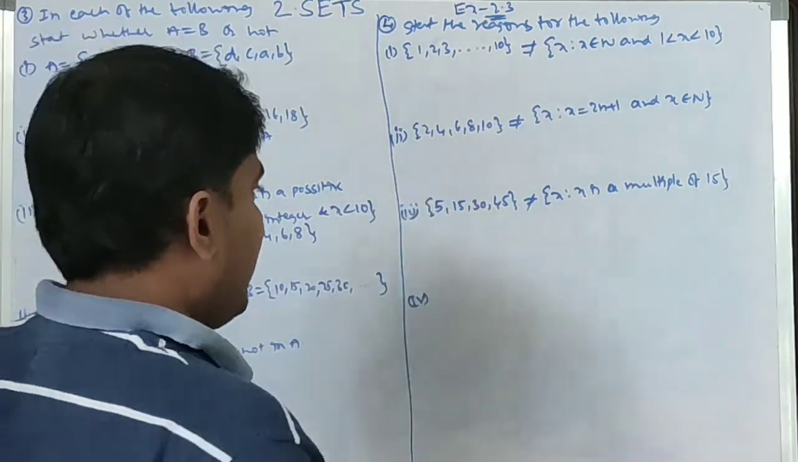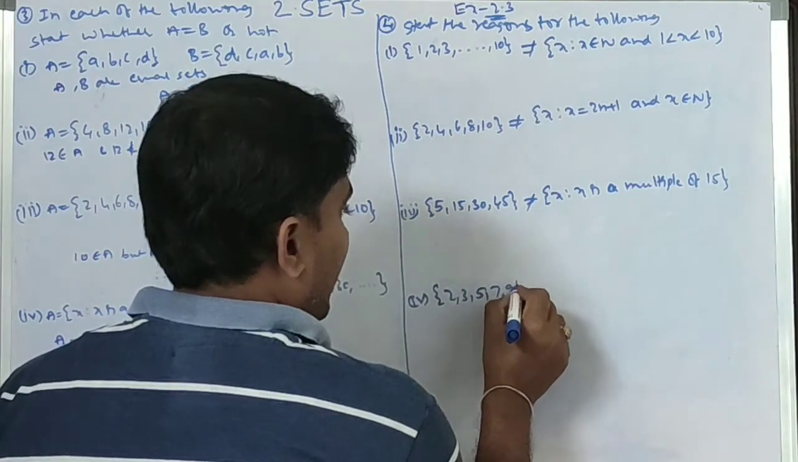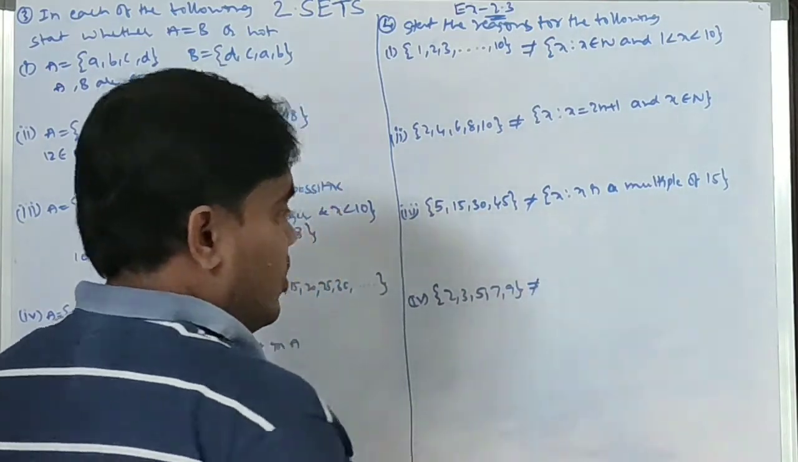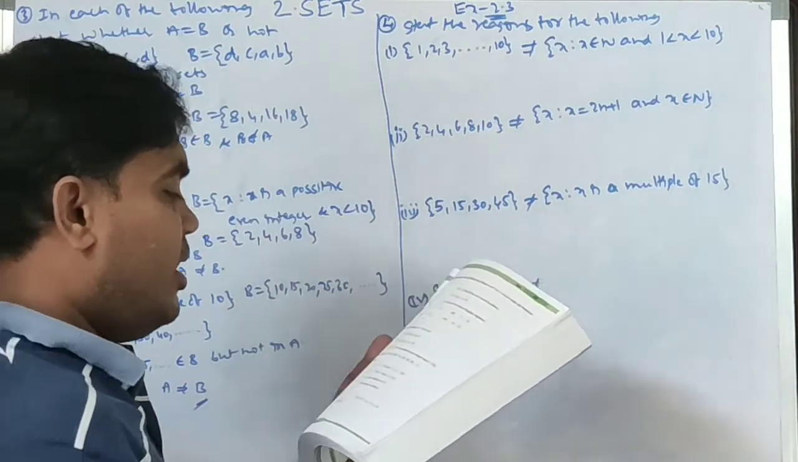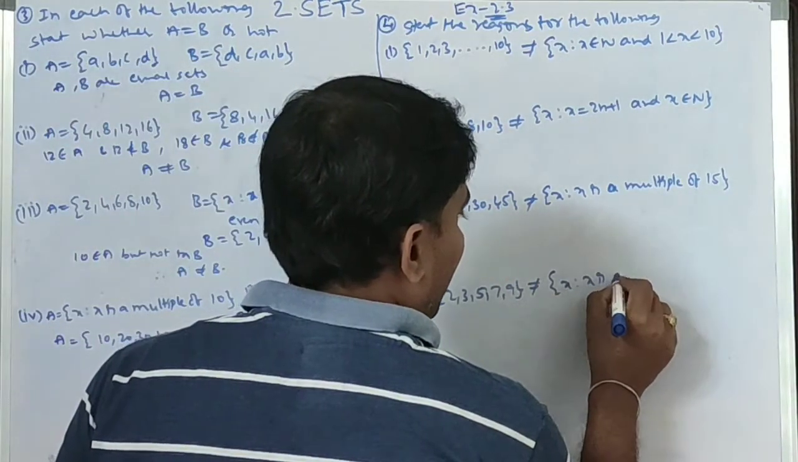Next, fourth: {2, 3, 5, 7, 9} is not equal to {x such that x is a prime number}.